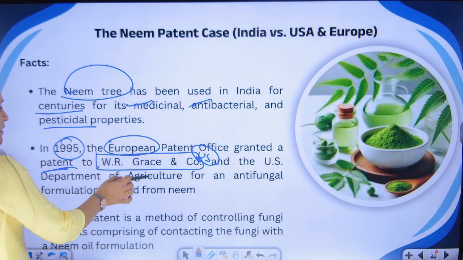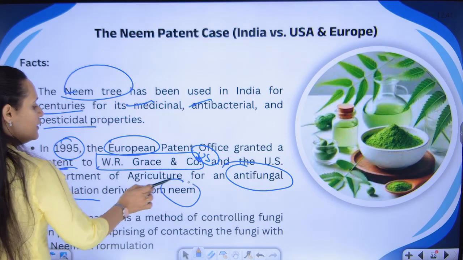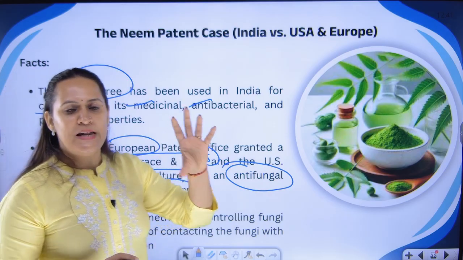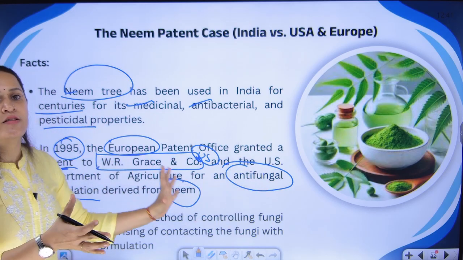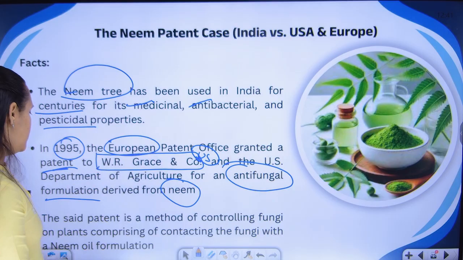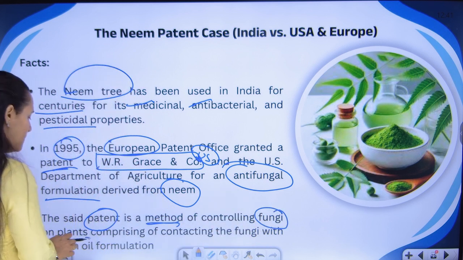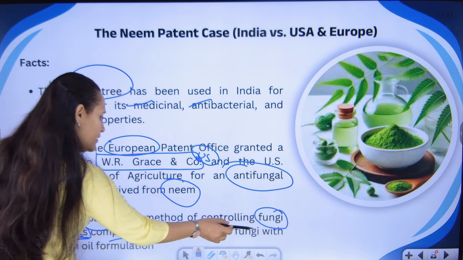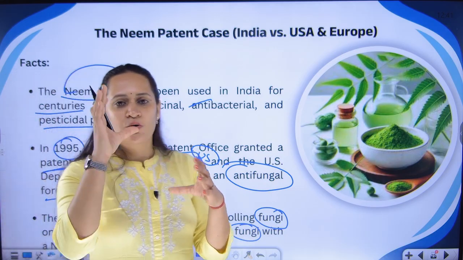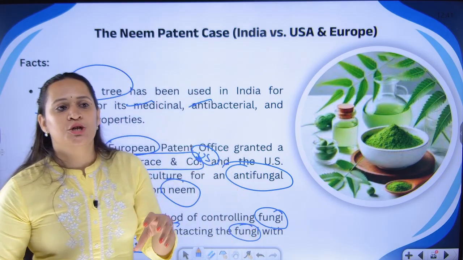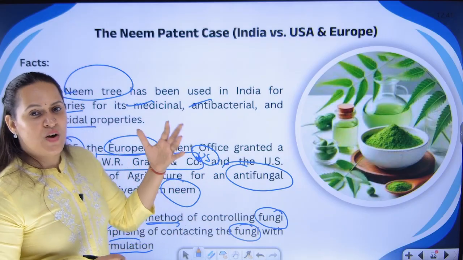Okay. For what? For the antifungal properties of Neem. They derived a formula from Neem leaf and Neem product that it has antifungal properties, and said we have invented this new thing. For that they filed a patent. The patent is based on the method of controlling fungus on plants, comprising contacting the fungus with a Neem oil formulation. So they said that we have generated one liquid, one product through which you can protect your plants from any kind of infections, fungus, anything.